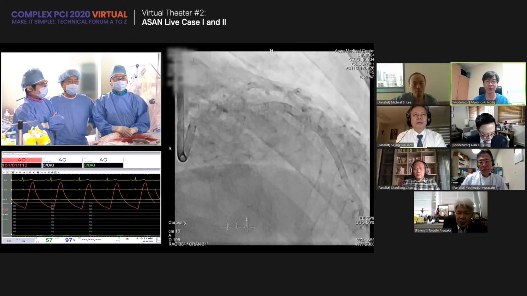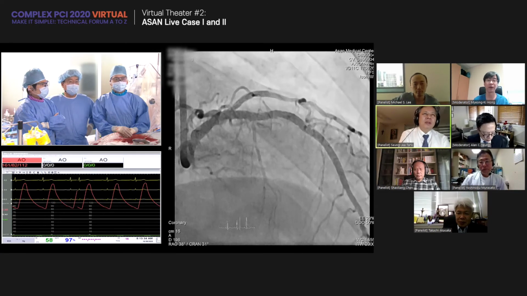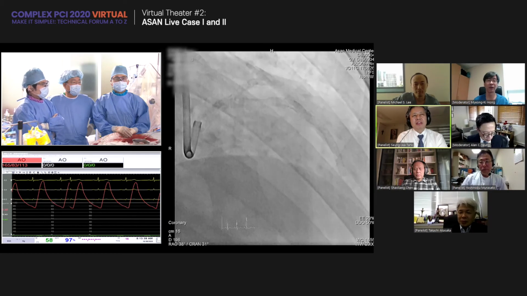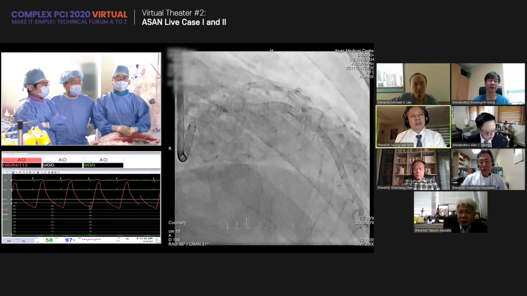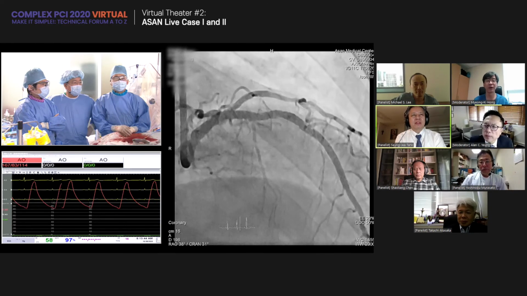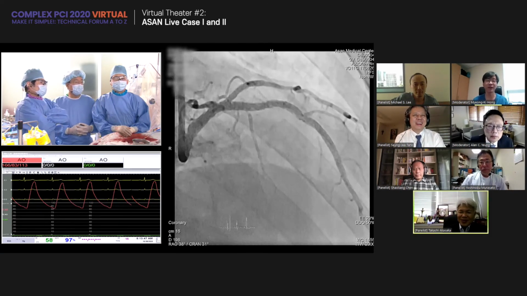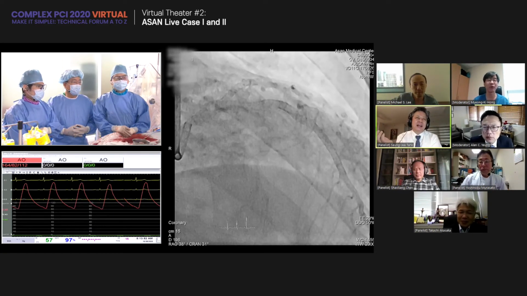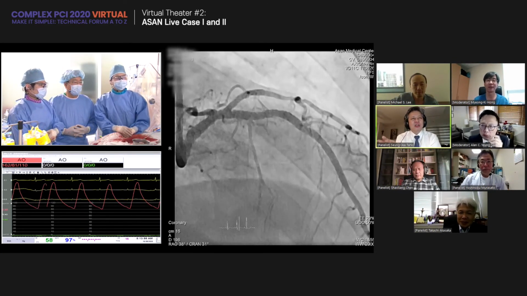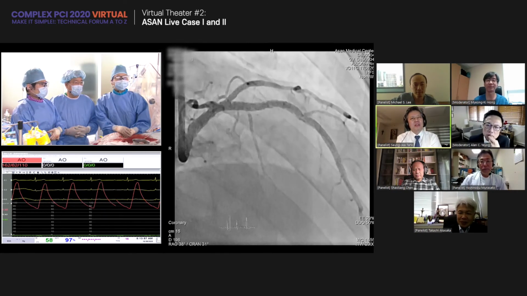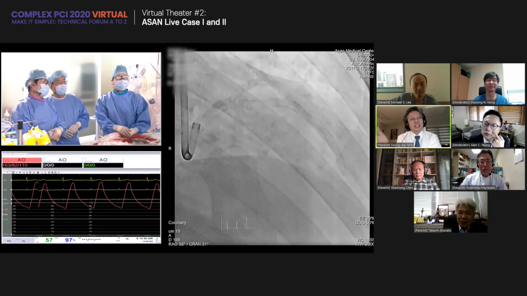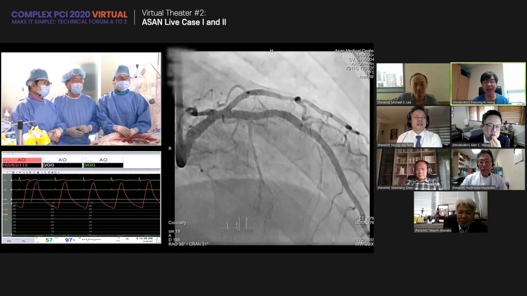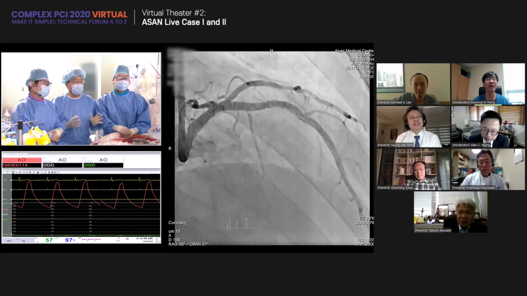So usually nominal pressure. Do you believe the high pressure, when we use it, increases the chance of rupture with hematoma? I don't think so, because actually the hematoma segment is not a disease segment. I think it's a normal vessel wall segment. Maybe it is not usual, but in this case, giving high pressure is very important because it included a very calcified lesion. What I mean is that the hematoma segment does not have a calcification. You mean it's a normal segment.